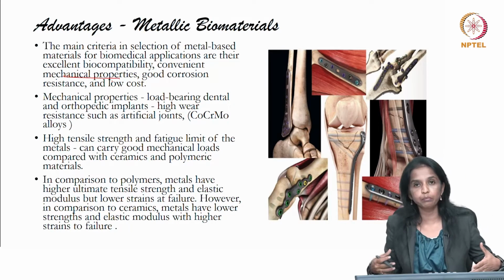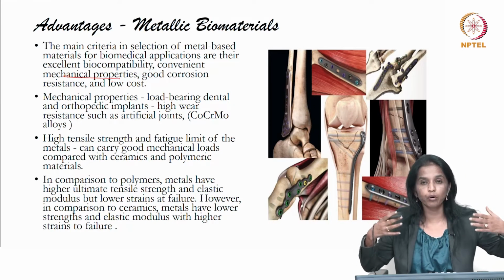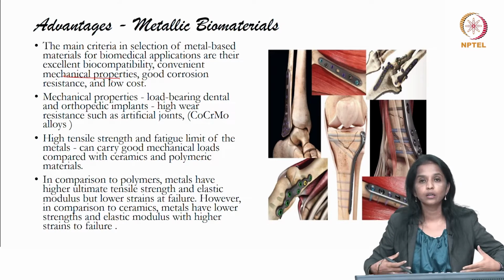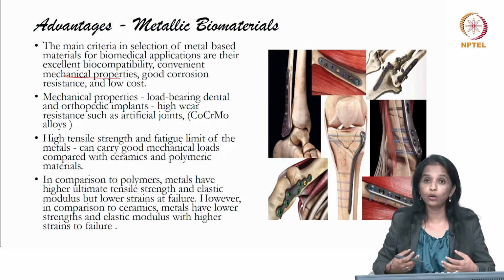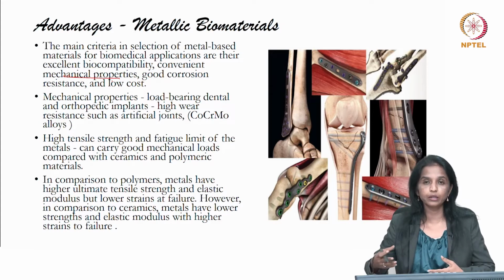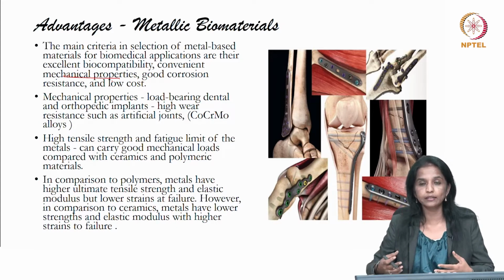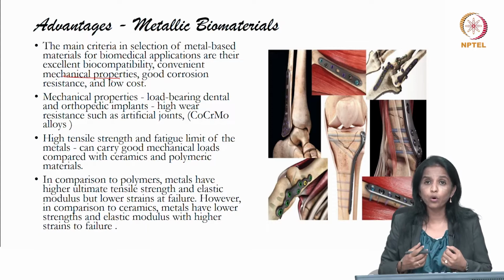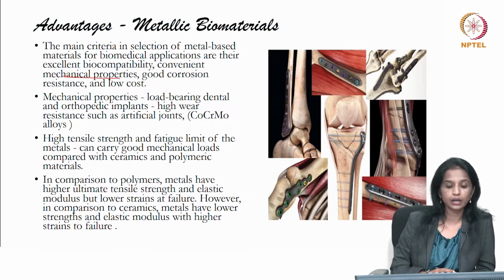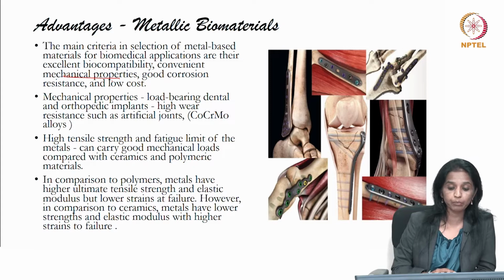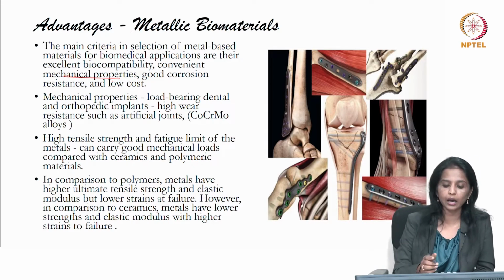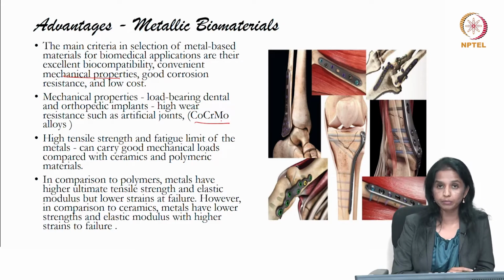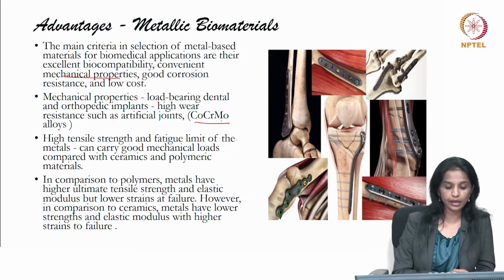We know that the entire body weight is actually resting on the long bones of the legs. So the hip bones are the ones which require a lot of strength, and not only the hip bones, we have the femur, the tibia, all the leg bones. Legs and hip are the ones which require the strongest material to be replaced. So metals play a very big role in that, and for load bearing regions the metals preferred are your cobalt, chromium, molybdenum alloy. So that has to be remembered.